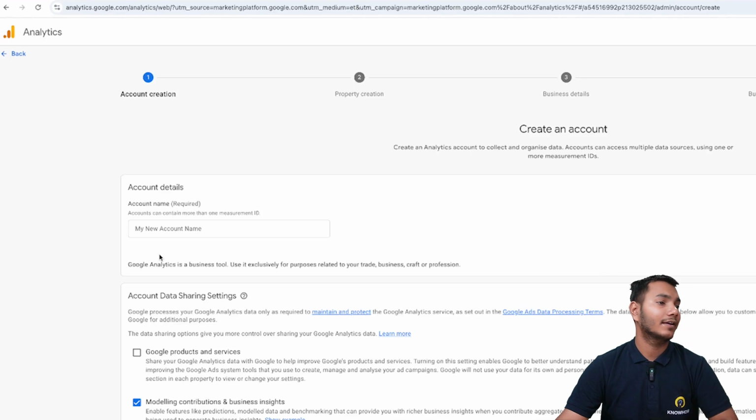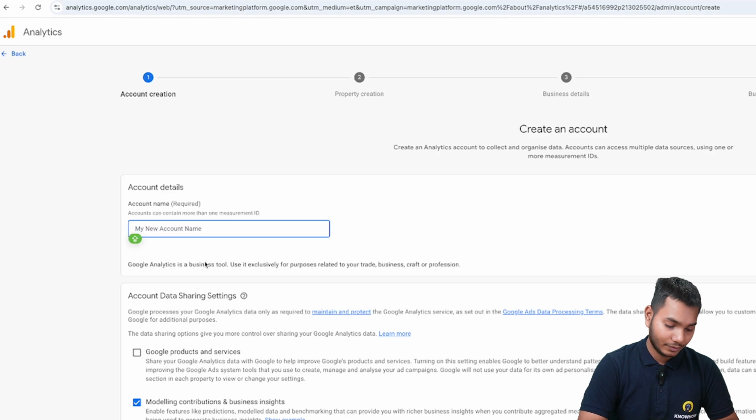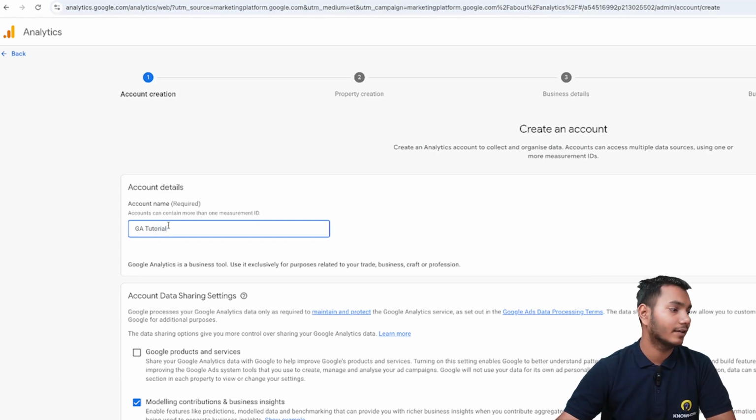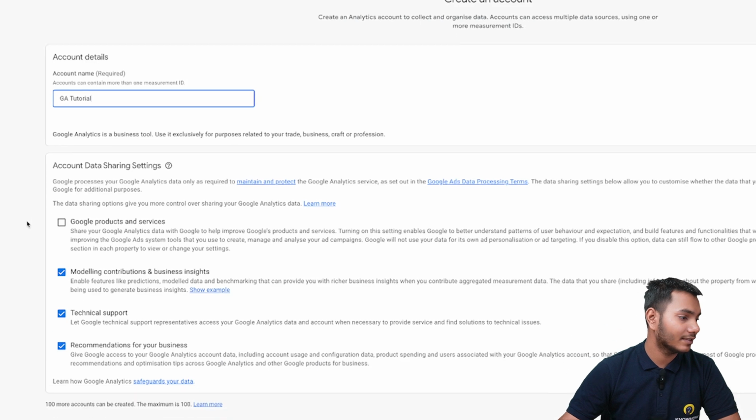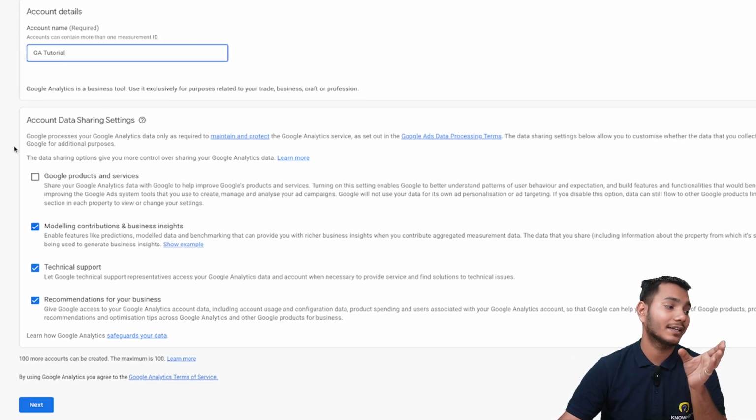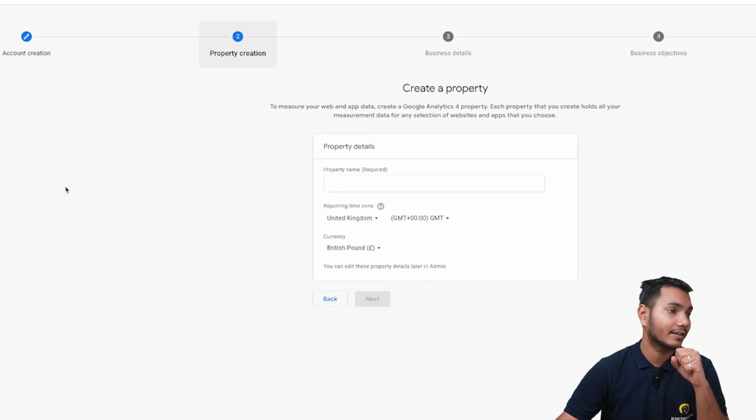Then we are here on the account creation window, and as you can see, it is asking for an account name. So we'll give it GA Tuto. Right now, below this you can see there is basic account data sharing settings. So we'll not disturb this, and we'll click on next, right?